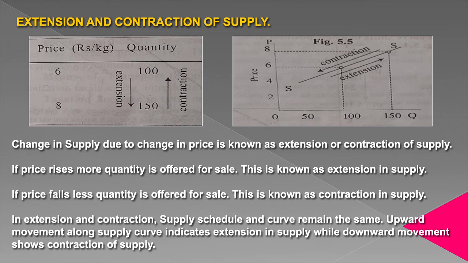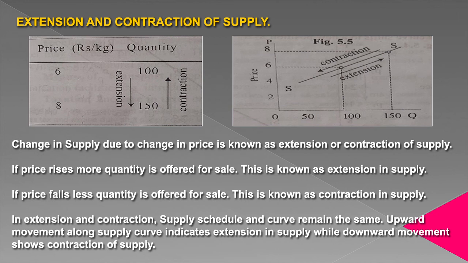In the same way, we explain contraction. When price is 8, quantity supplied is 150. When price decreases to 6, quantity supplied decreases to 100. There is a decrease in supply from 150 to 100, and this decrease is because of a change in price. So we can say when supply decreases because of a change in price, that is known as contraction.